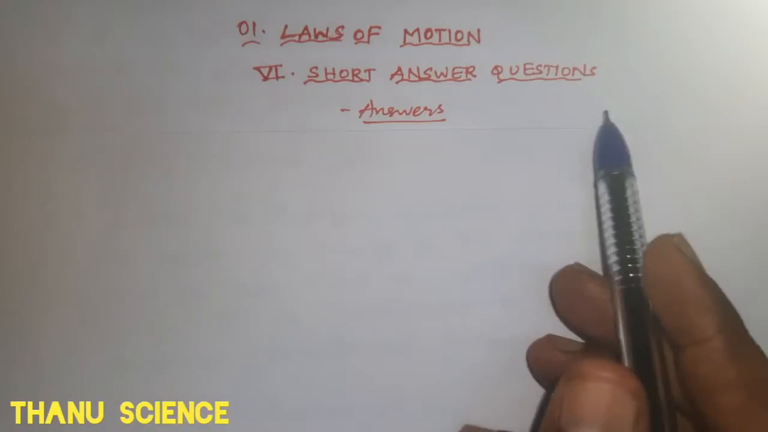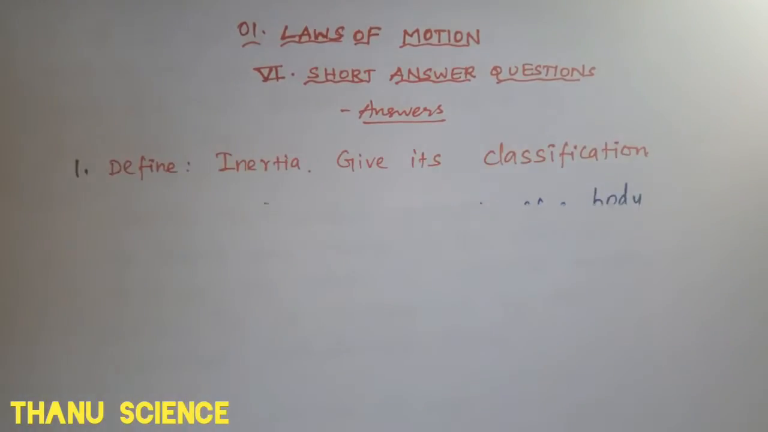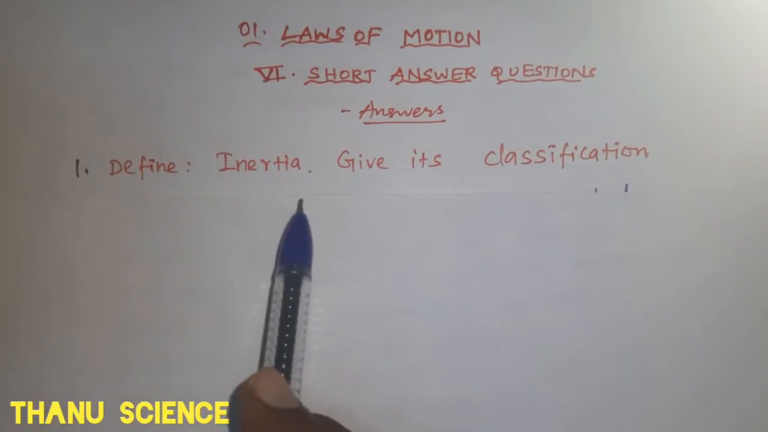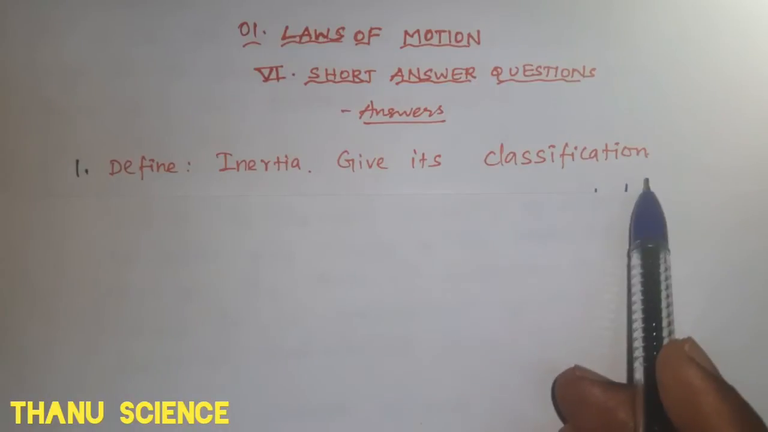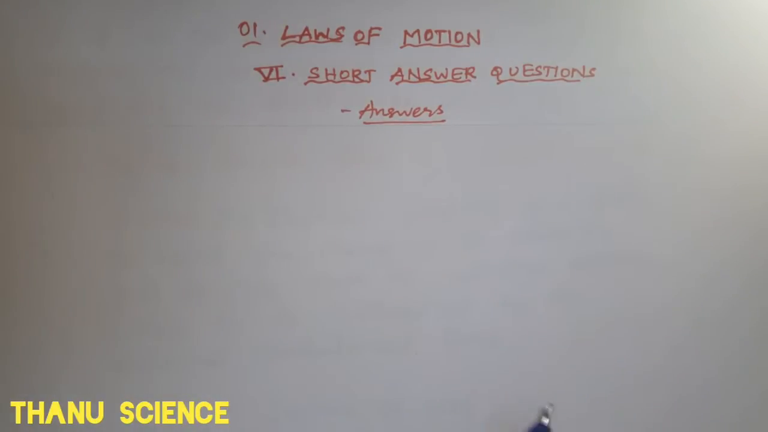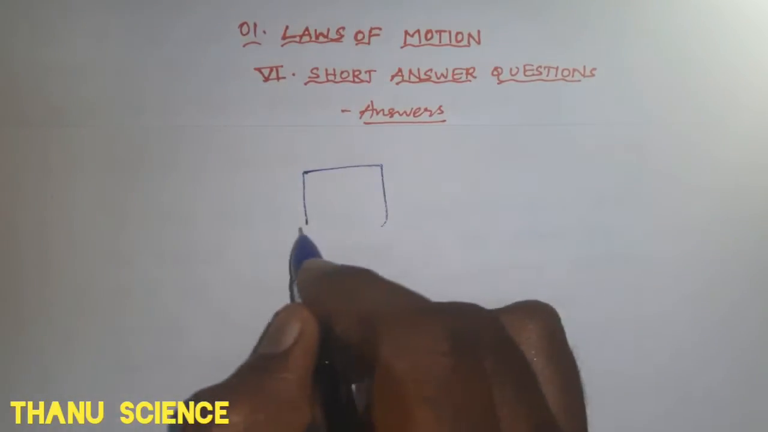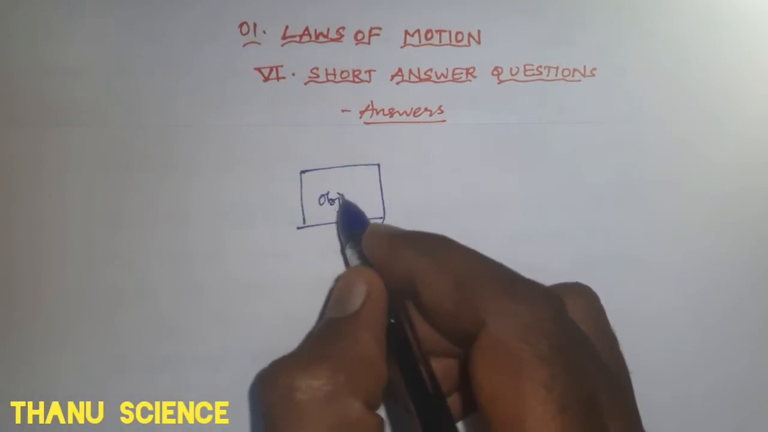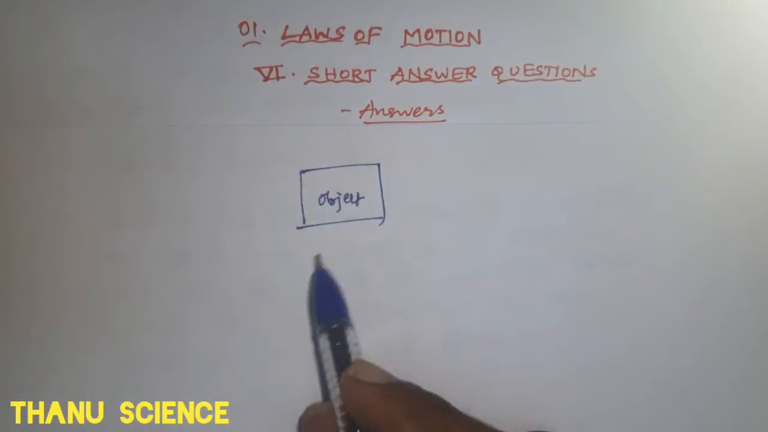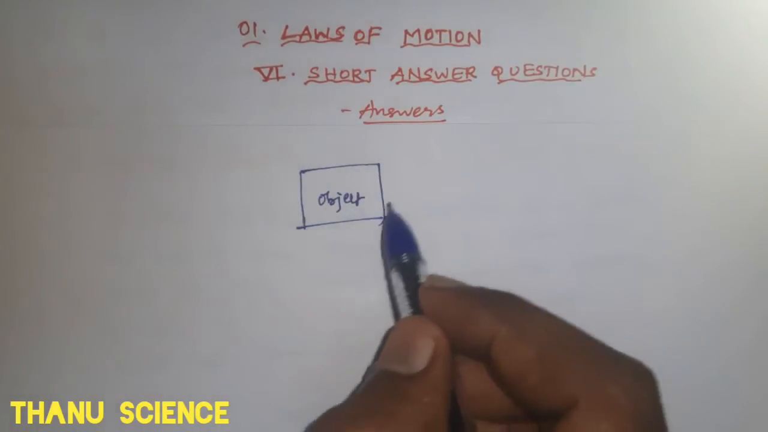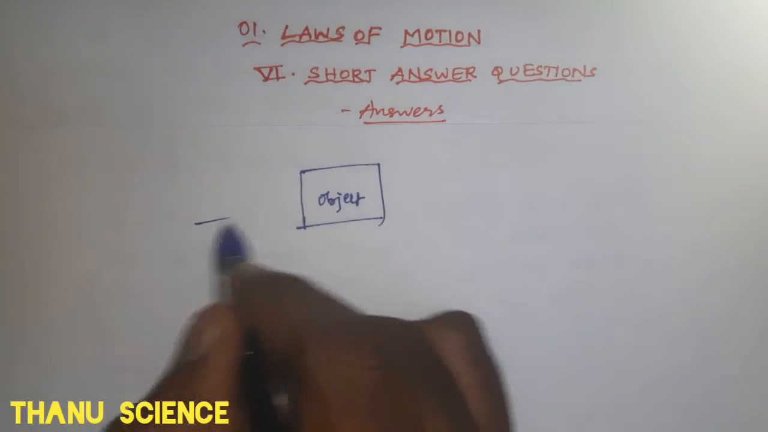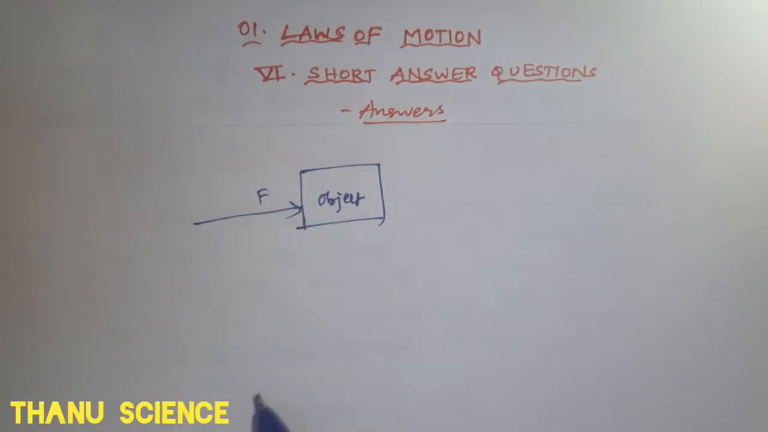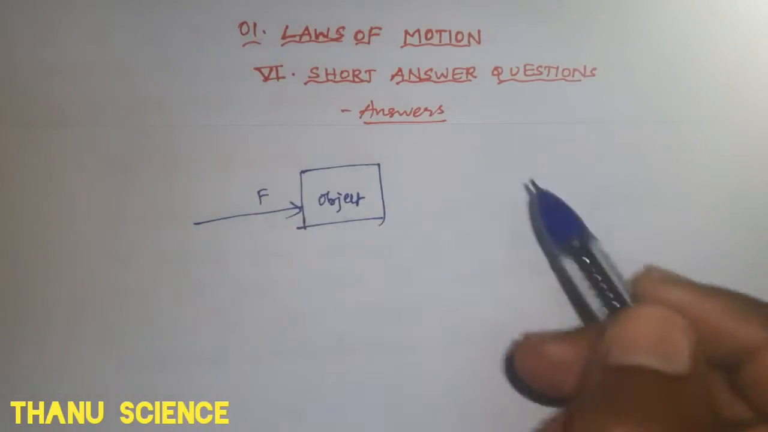In this video, we'll learn the answers from the Laws of Motion chapter in the part of short answer questions. First question, define inertia, give its classification. First, we should know the unbalanced force. Let us consider this is an object. When there is no force acting on this object, it will be at rest. If force acts on the object, it may move or may not move.